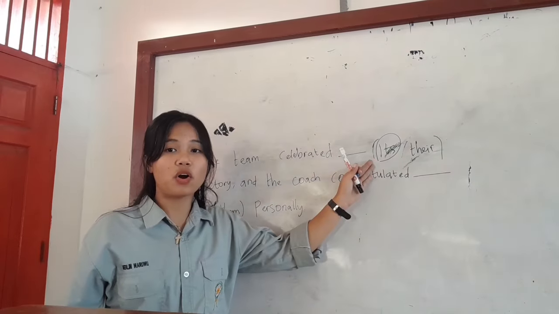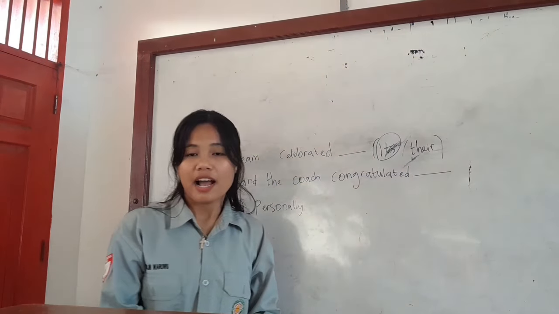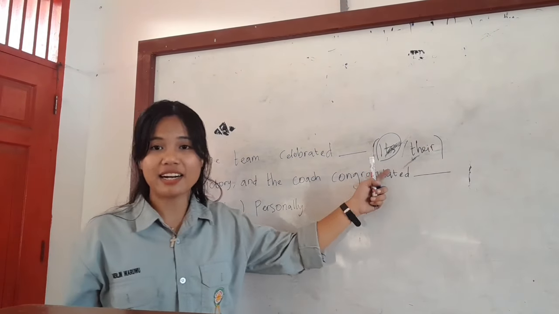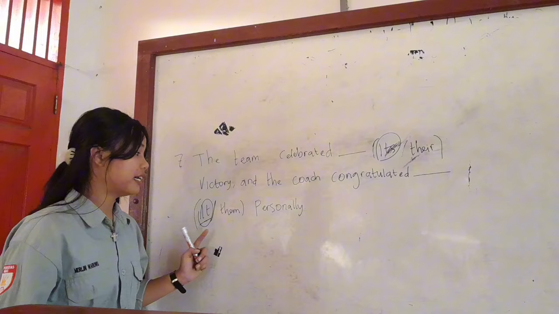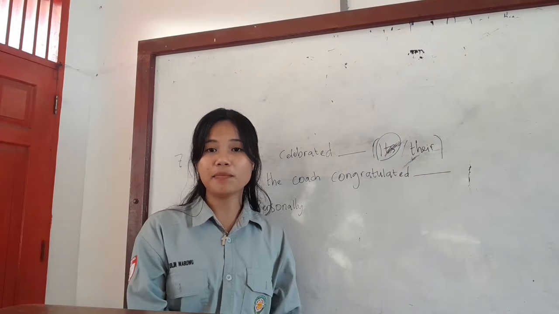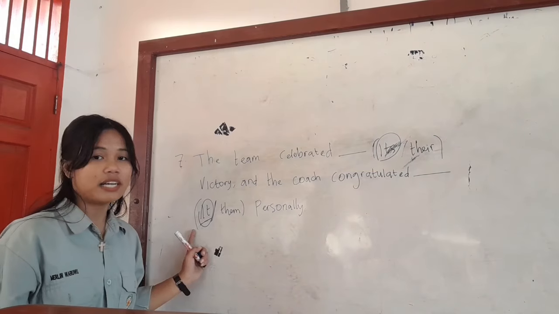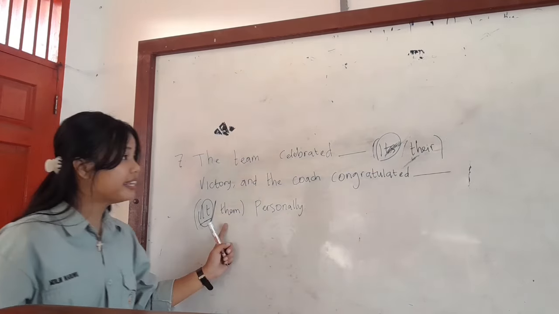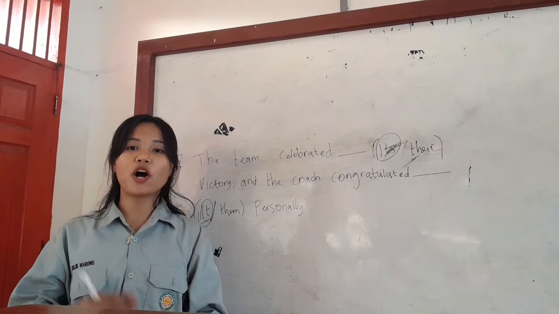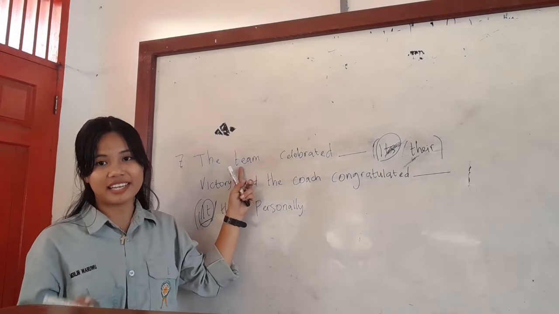Why is "its" correct here? Because "team" is a collective noun treated as singular, so the singular possessive adjective "its" is correct. And why is "it" correct here? Because the coach congratulated the team as a single entity, so the singular object pronoun "it" is correct. And why are "them" and "their" incorrect? Because these are plural forms and do not agree with the singular collective noun "team" in this context.